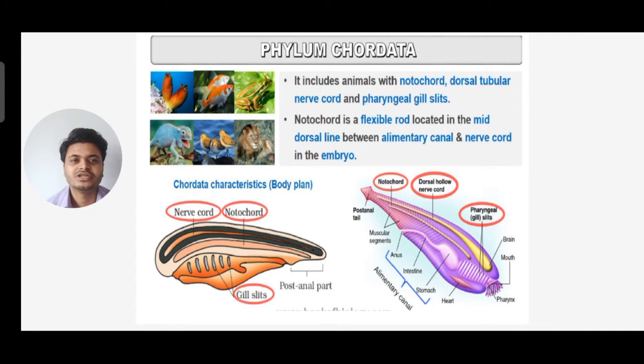This notochord is a flexible rod located in the mid-dorsal line between the alimentary canal and nerve cord in the embryo. So, Chordata characteristics and body plan: you can see nerve cord is there, notochord is there, and gill slits are there. On the right side also you can see notochord, dorsal hollow nerve cord, and pharyngeal gill slits.